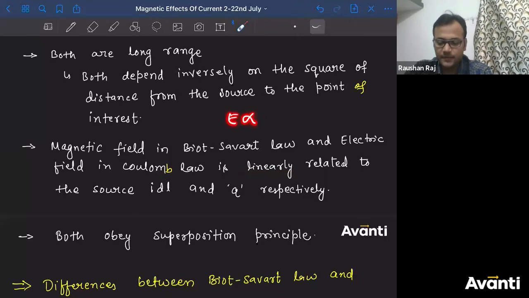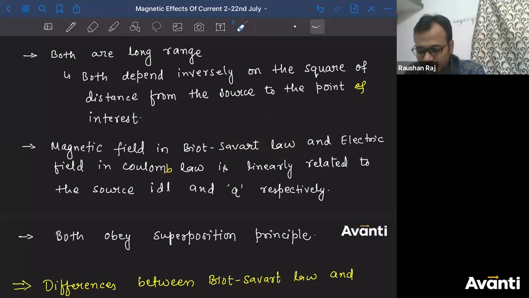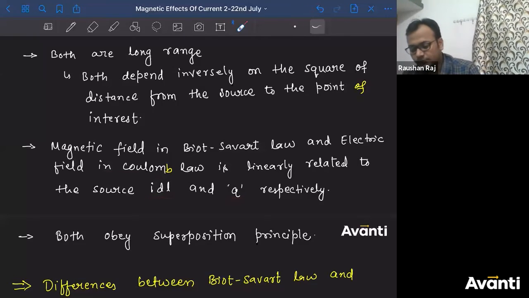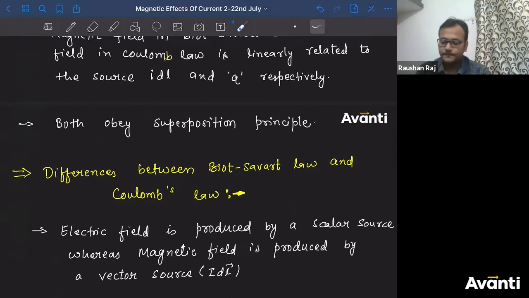E was directly proportional to Q and there dB is directly proportional to Idl. So both of them are linearly related to the sources. इसको please याद रखना.